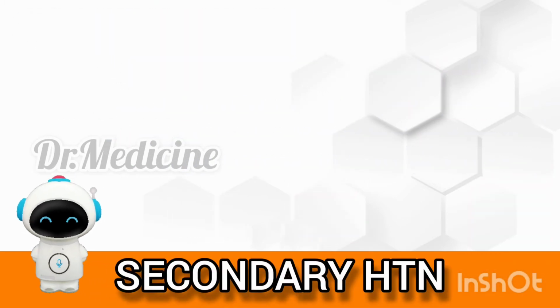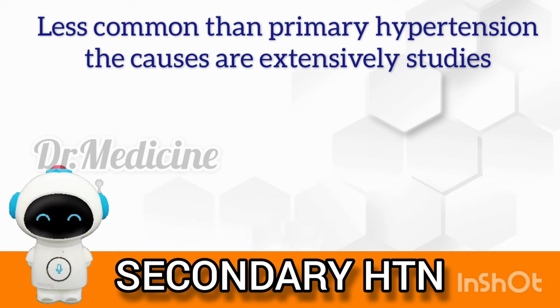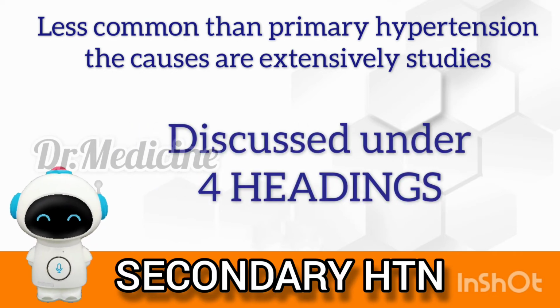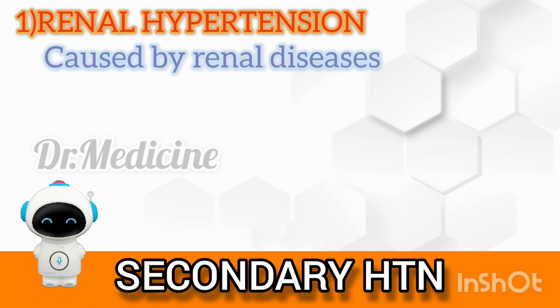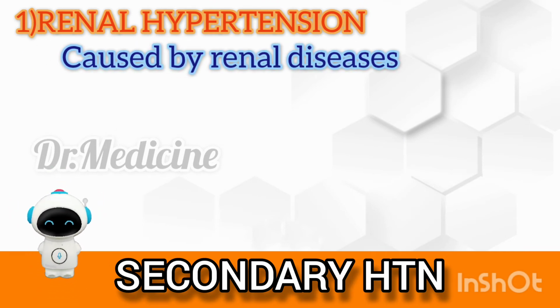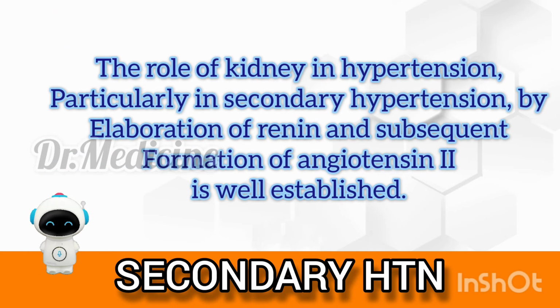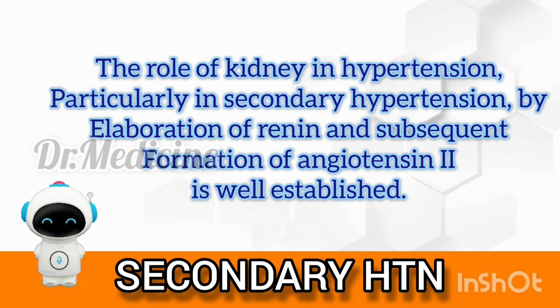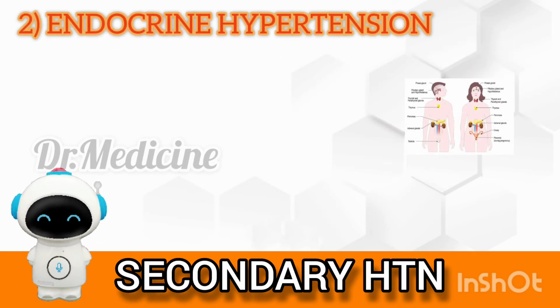Secondary hypertension. Though much less common than essential hypertension, mechanisms underlying secondary hypertension with identifiable cause have been studied more extensively. Based on the etiology, these are described under 4 headings. 1. Renal hypertension. Hypertension produced by renal diseases is called renal hypertension. It is subdivided into 2 groups, renal vascular hypertension and renal parenchymal hypertension. The role of the kidney in hypertension, particularly in secondary hypertension, by elaboration of renin and subsequent formation of angiotensin II, is well established.